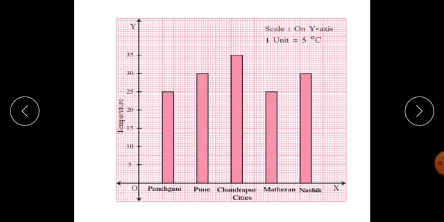The highest temperature noted is 35 degrees Celsius, for the city Chandrapur. Pune and Nasik have equal temperatures, that is 30 degrees Celsius. The remaining two cities, Panchgani and Matheran, have equal maximum temperatures of 25 degrees. Now let's begin with the questions based on this.